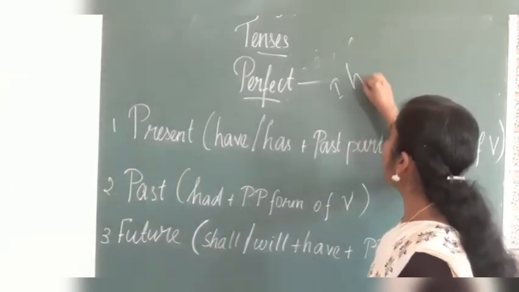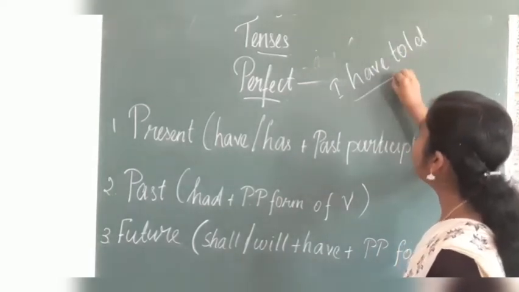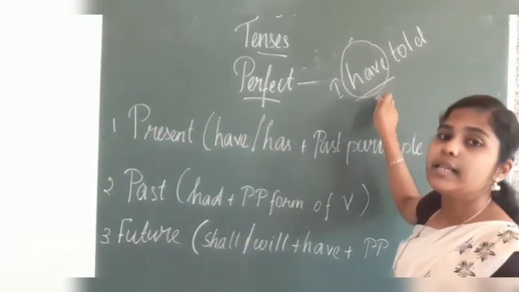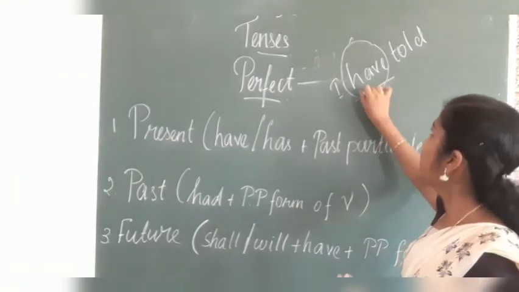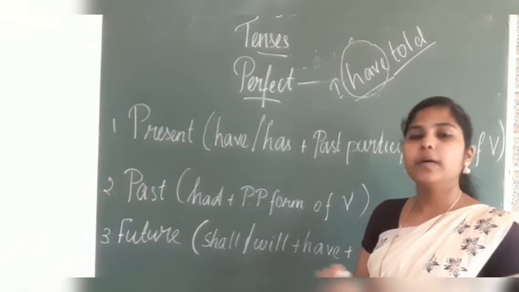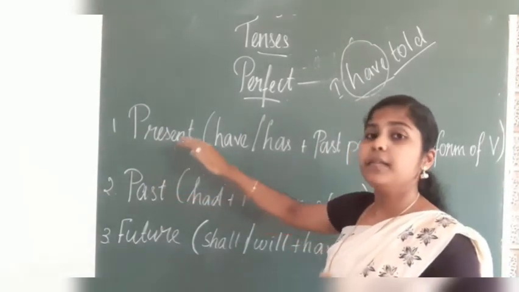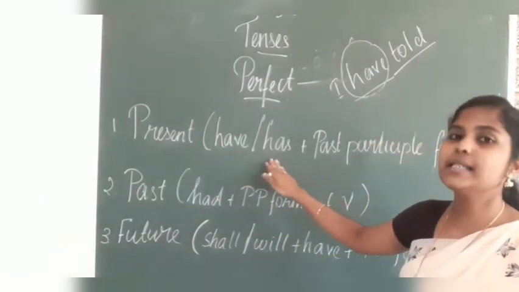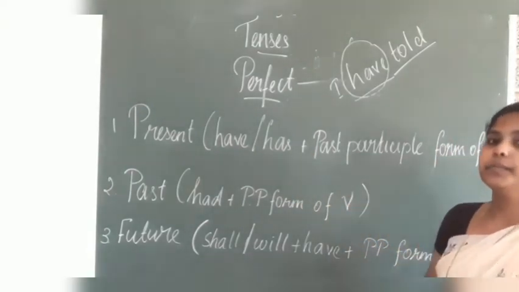Here have is denoting, this helping verb is denoting the sentence I just now said is perfect, with a past participle form of the verb. Okay, leave that. Now, present perfect tense, the verb form for present perfect tense is have or has plus past participle form of the verb.